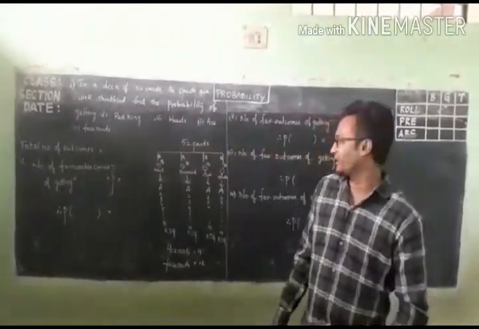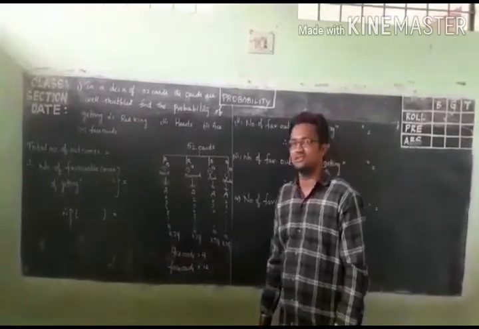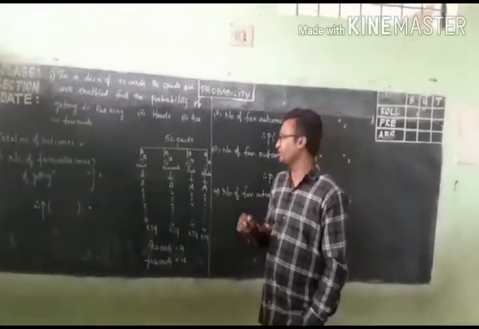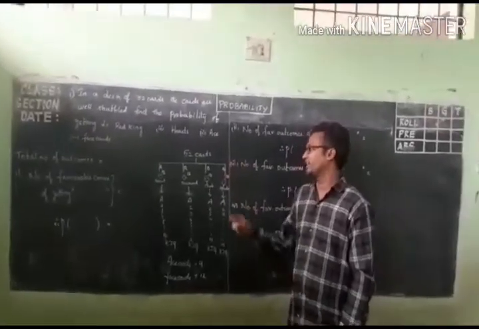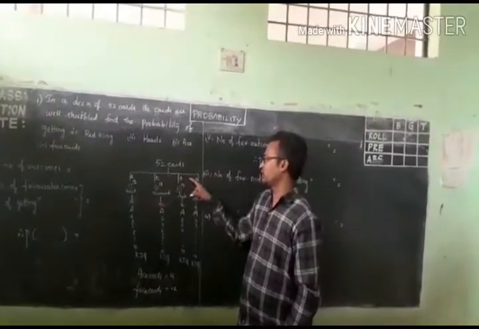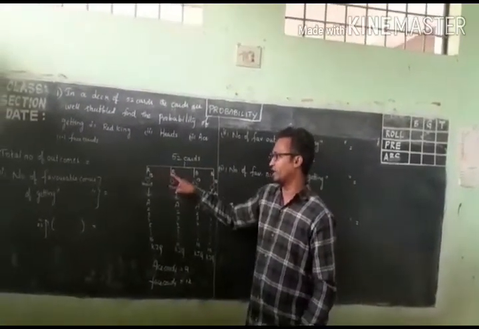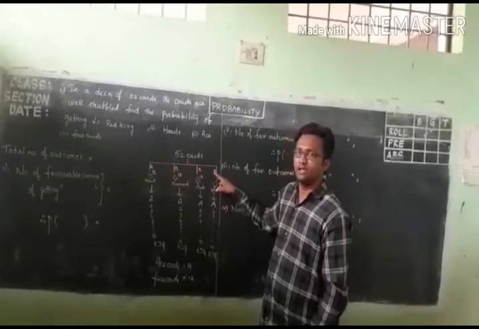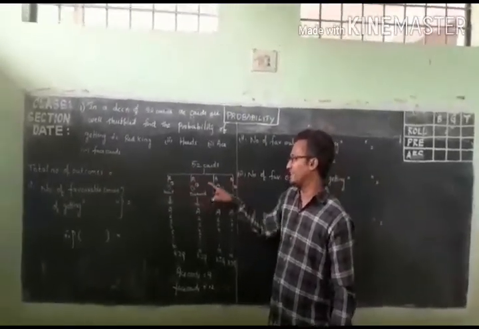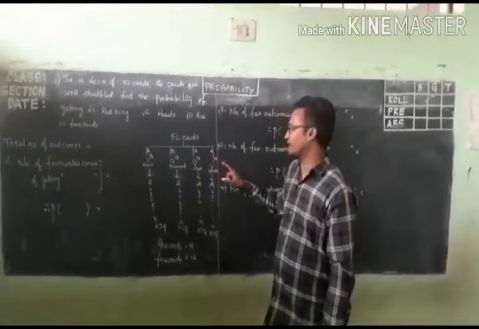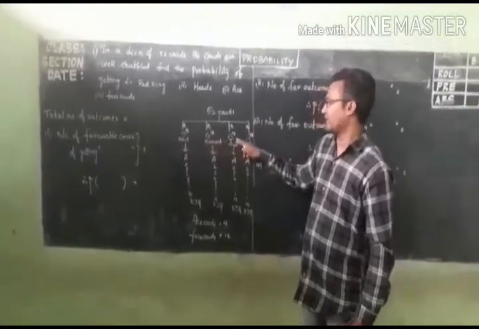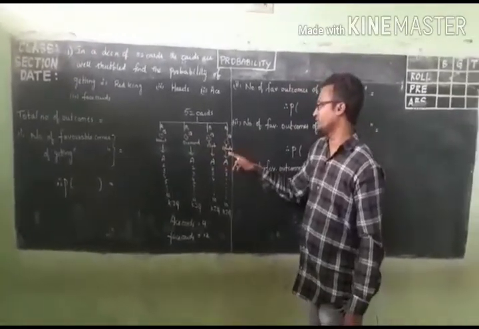I think not all students will have experience with cards, so let us see which cards are possible in those 52 cards. The 52 cards are divided into 4 groups. Two groups are red in color and two groups are black in color. Each group has 13 cards. The first group may be hearts, the second group diamonds, the third group clubs, and the fourth group spades.